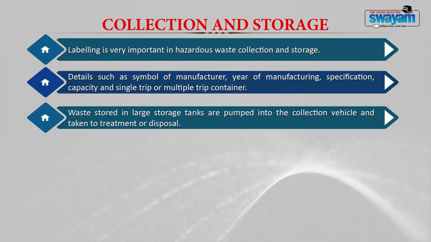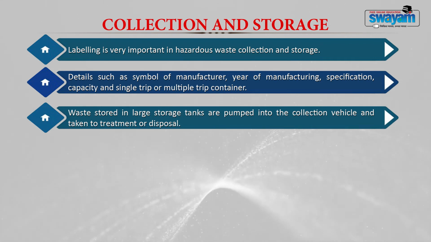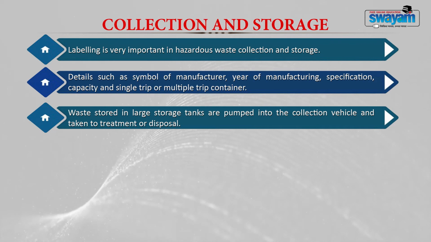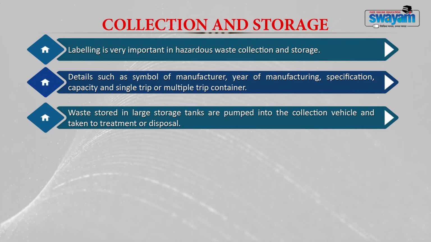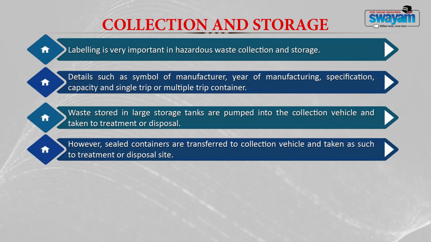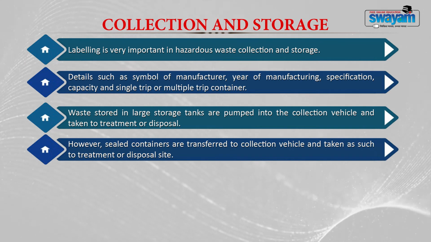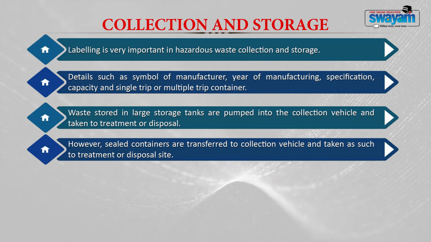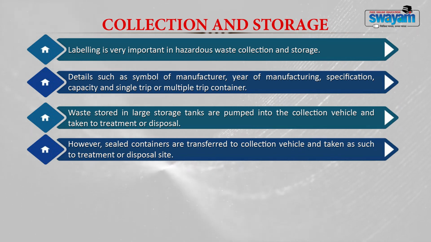The waste stored in these large storage tanks is generally pumped into the collection vehicle and taken for treatment or disposal. However, the sealed containers should be transferred to the collection vehicle and taken as such to the treatment or disposal site, because once you seal it after you add the waste, you should not disturb it. If you disturb it, there might be leakage or vapors can come out.